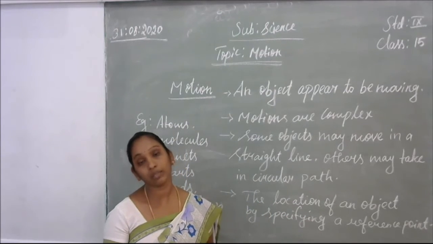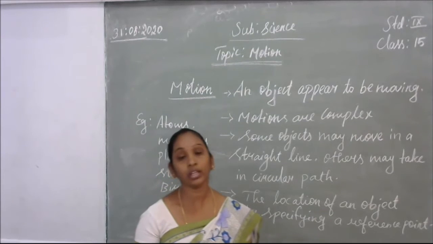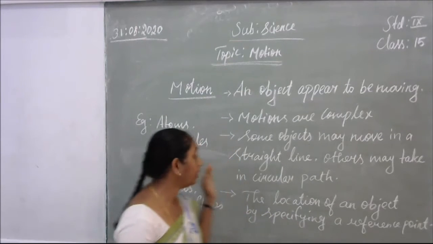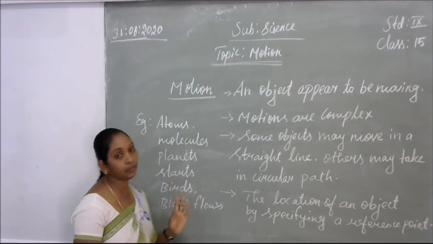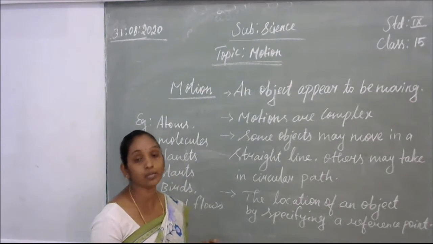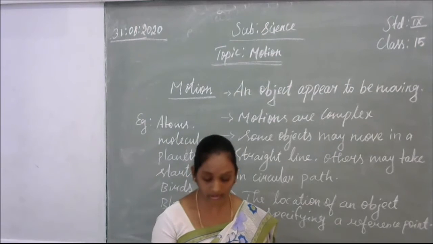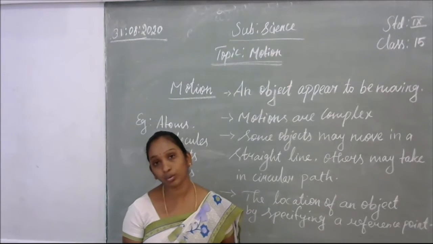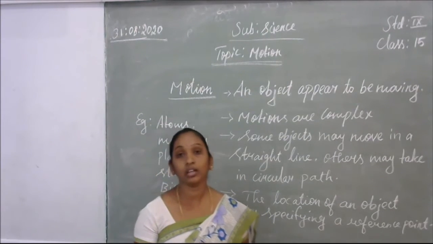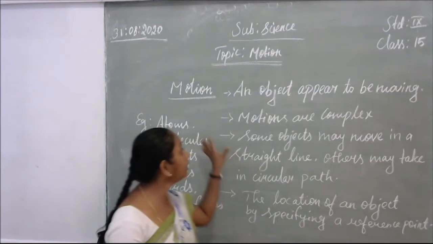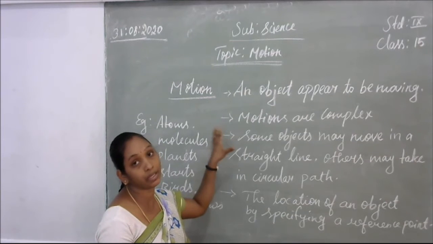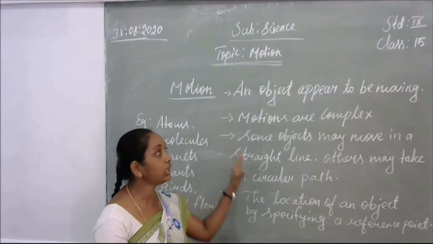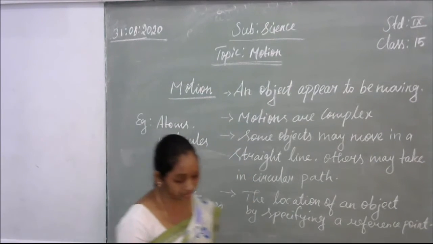So most of the objects we can see are moving, but a few objects, for example atoms, molecules, planets, stars and all, we cannot see with our naked eye. They are moving, including the air. So now we come to know which objects are moving. That means the object moves from one place to another place. That is called motion.